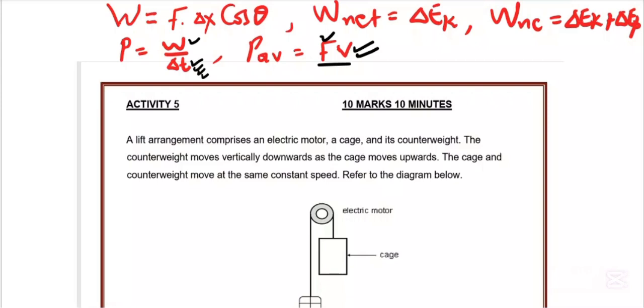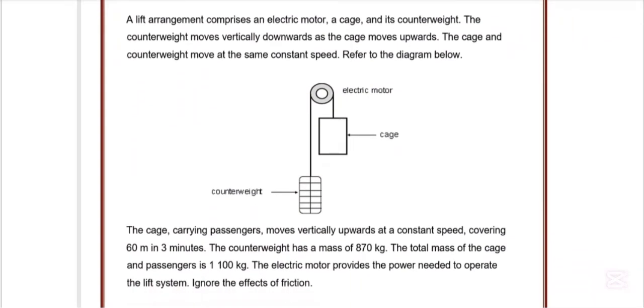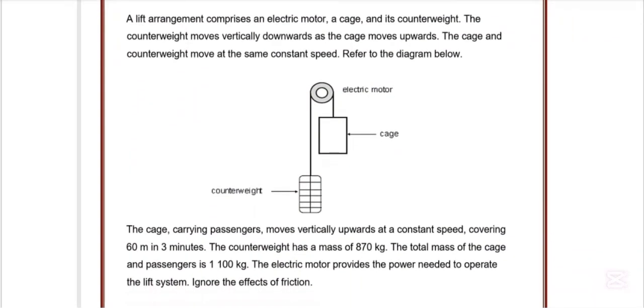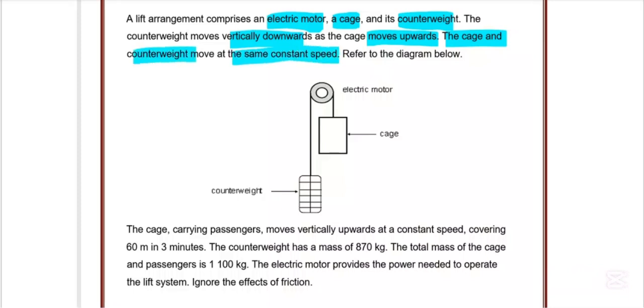It's only 10 marks. I will quickly do it. A lift arrangement comprises a motor, an electric motor, a cage, and its counterweight. The counterweight moves vertically downwards as the cage moves upwards. The cage and the counterweight move at the same constant speed.